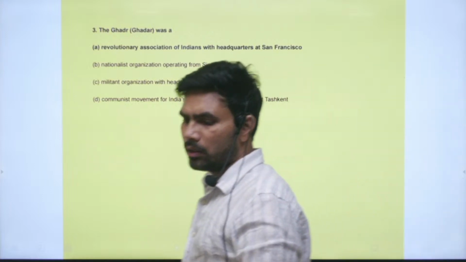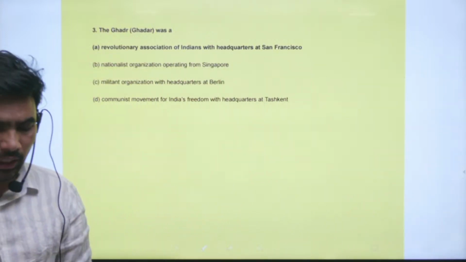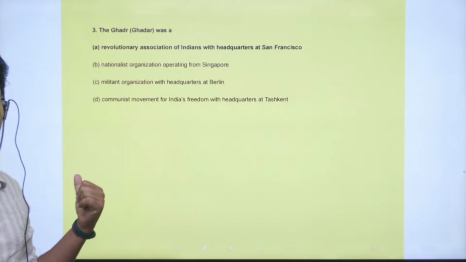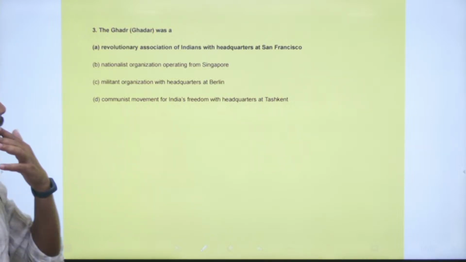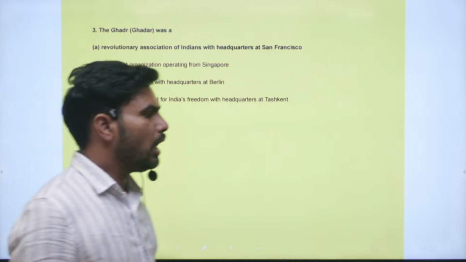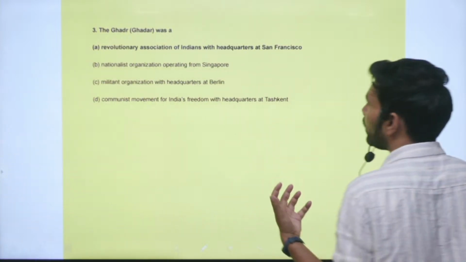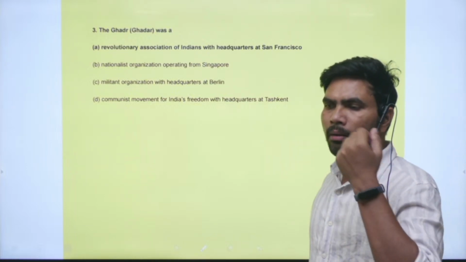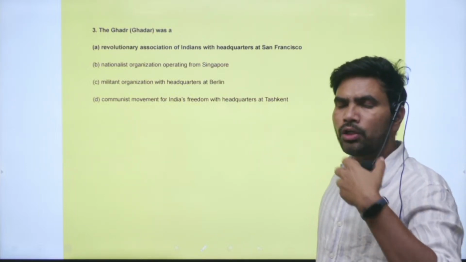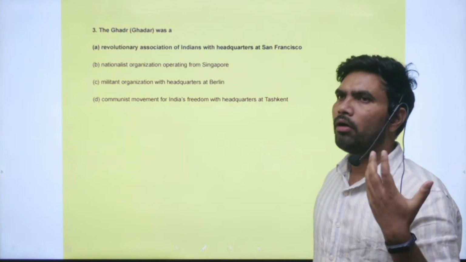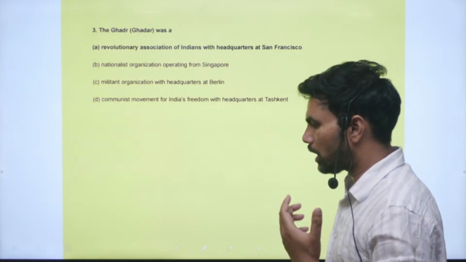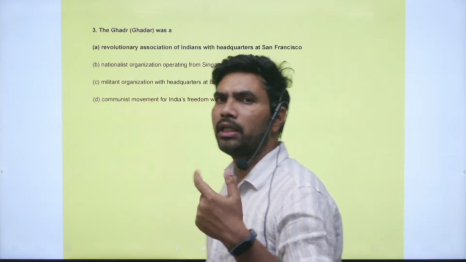Next, question 3, the Gadar was which of the below. Yesterday also we saw a question about the Gadar movement. I explained all the things, the Komagata Maru incident, and how the migrant workers returning to India were mistakenly thought to be terrorists and were shot down.